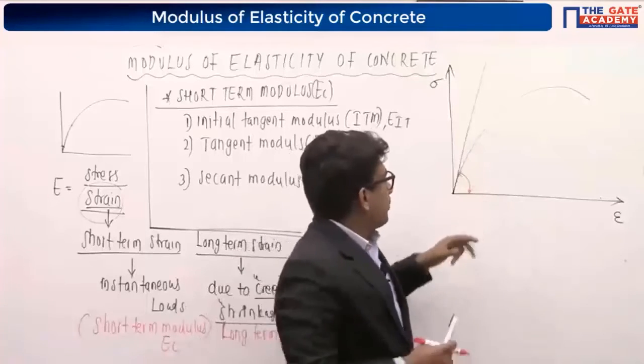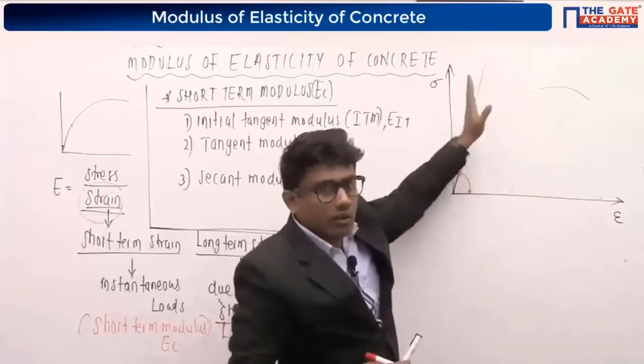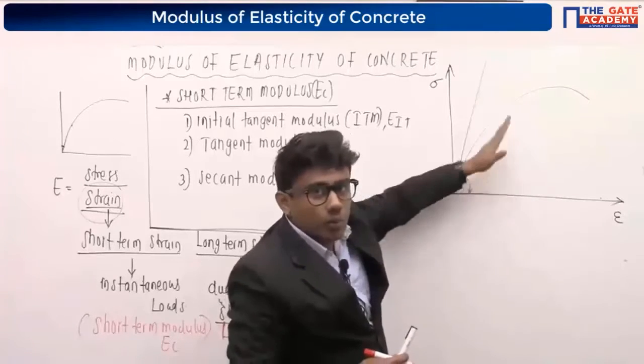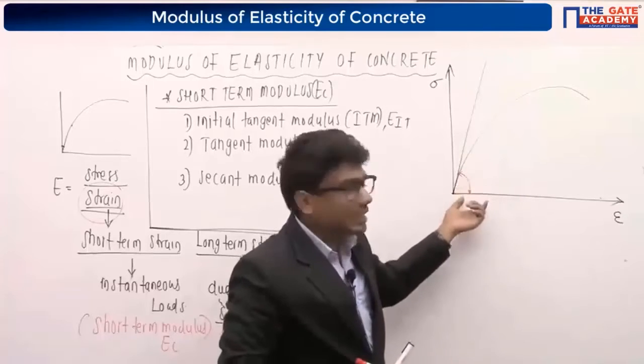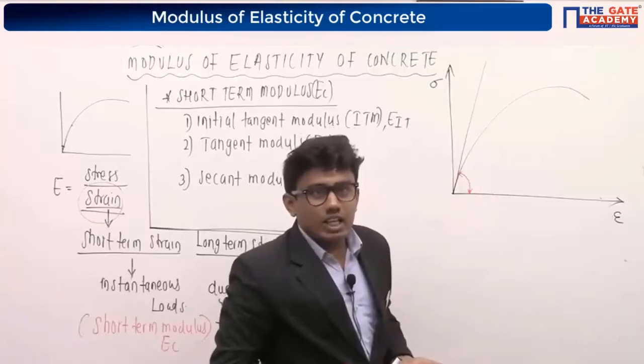Correct or not? Slope means tan theta is equal to this portion divided by this portion, opposite by adjacent side, stress divided by strain. I will be getting a Young's modulus value.